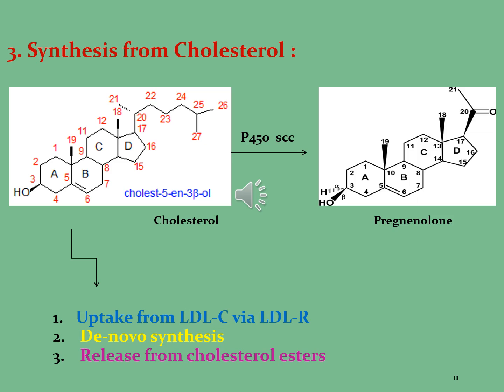In the first step, cholesterol is taken up from LDL-C via LDL-R, the low density lipoprotein receptor, which is a mosaic protein of 839 amino acids, after the removal of a 21 amino acid signal peptide, that mediates the endocytosis of cholesterol-rich LDL.